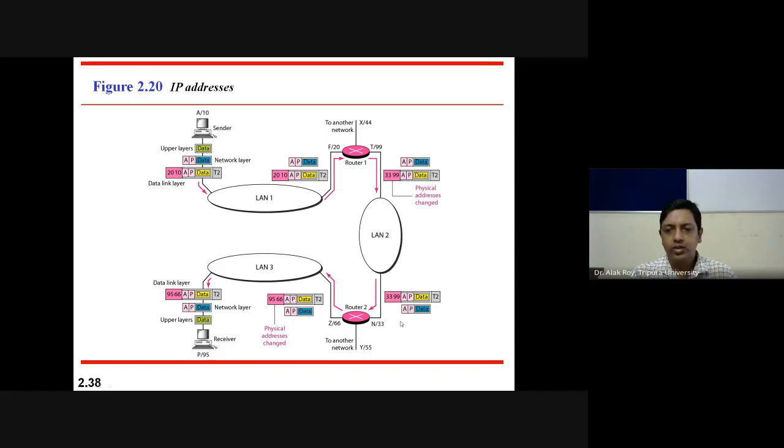Now the actual information AP data is received in router 2 having physical address 33, and it is delivered to the physical address 66, okay, where